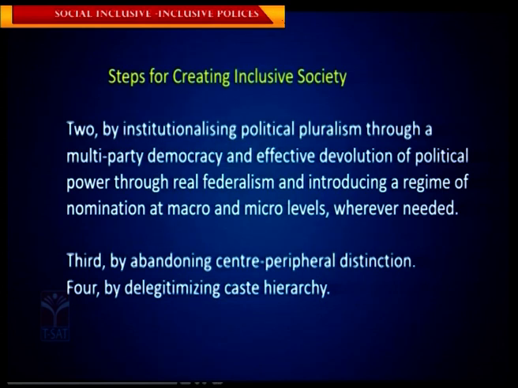That is, institutional political pluralism through a multi-party democracy and effective devolution of political power through real federalism. Second, introducing a regime of nomination at macro and micro levels, wherever needed. Third, abandoning center-peripheral distinctions. And fourth, ending elitism by caste hierarchy. So, these are the four steps for creating an inclusive society.